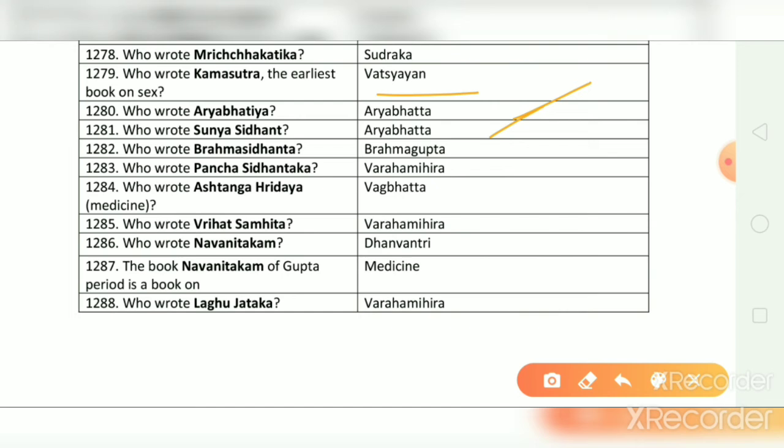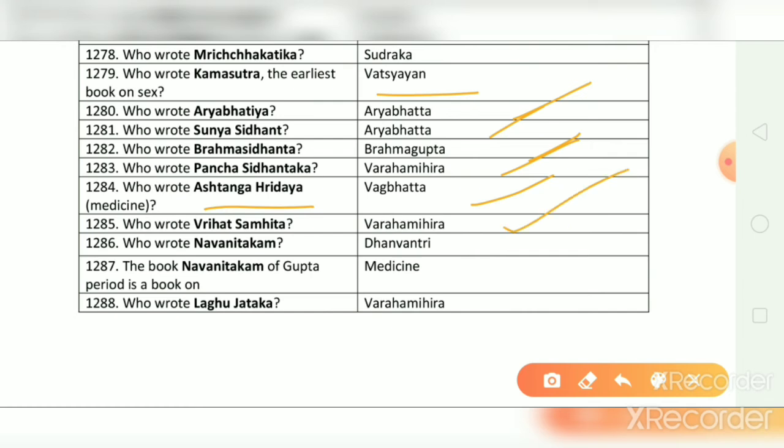Who wrote Brahma Siddhant? And the correct answer is Brahmagupta. Who wrote Pancha Siddhantaka? And the correct answer is Varahamihira. Who wrote Ashtanga Hridaya? And the correct answer is Vagabhatta. Who wrote Vrihat Samhita? And the correct answer is Varahamihira.